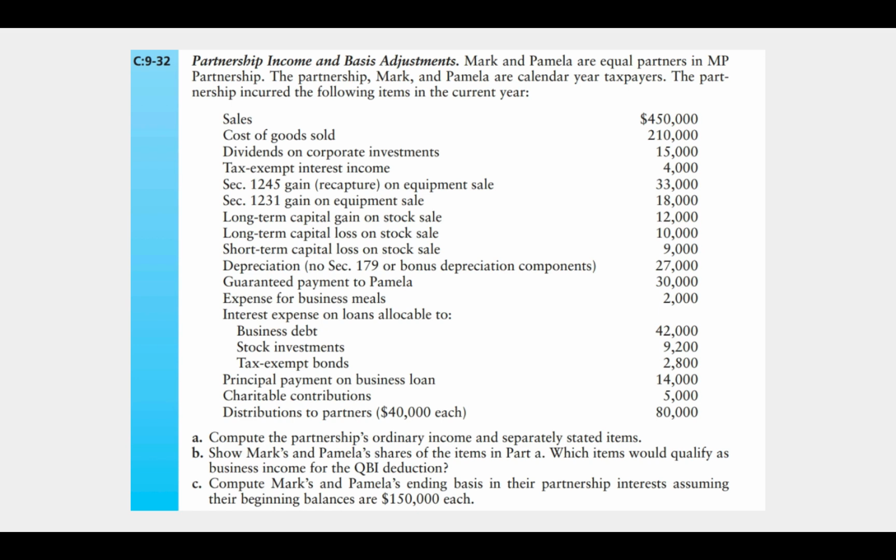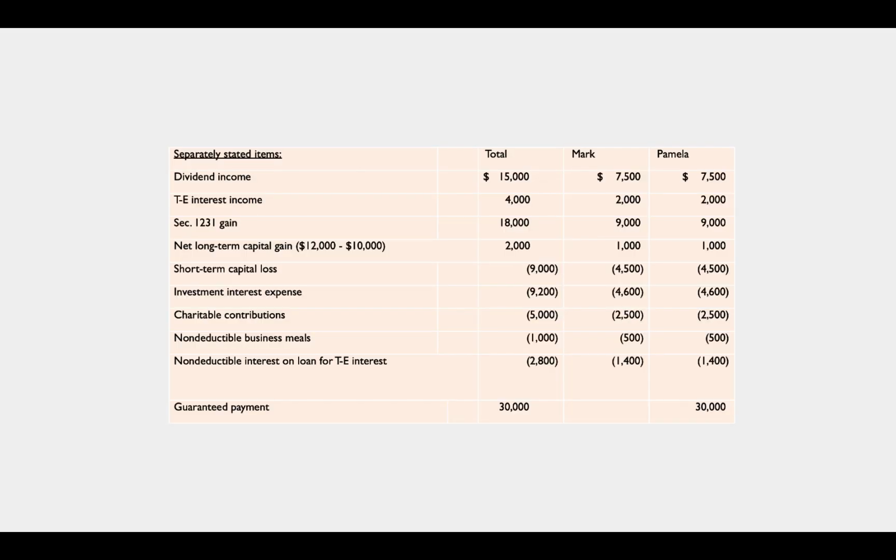All right, so now let's look at the separately stated items. Okay, so you can see we just list out the separately stated items and we allocate them individually to each partner. So when the partner gets that item on their tax return, they can apply their own individual limits to that particular item of income, gain, loss, deduction, whatever. So we have dividend income. Remember, dividend income gets a preferential tax rate, and it gets a preferential tax rate based on my tax rate. So it could be different for Mark and Pamela depending on the rest of their tax situation.